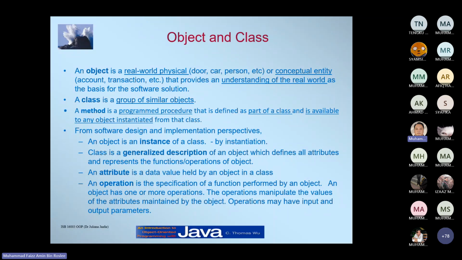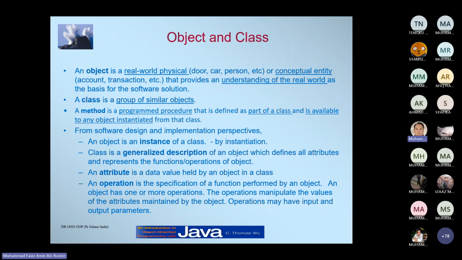So a class can contain similar objects. Similar objects can be grouped as a single class, and the method is a program procedure defined as part of the class itself. So it can be instantiated within your program, from a software design and implementation perspective.